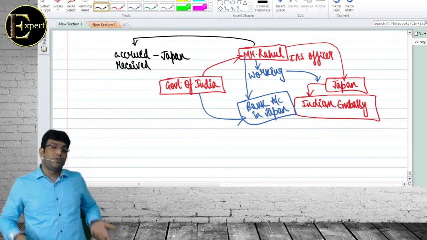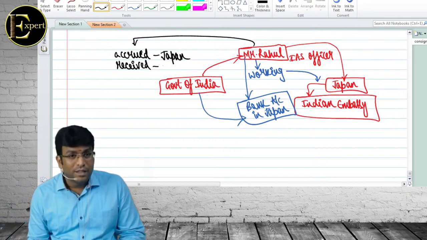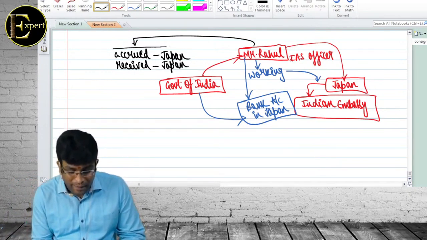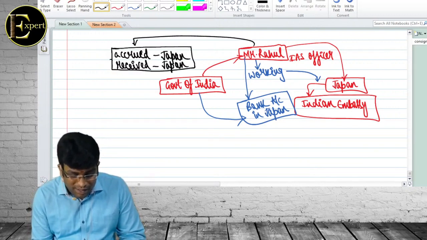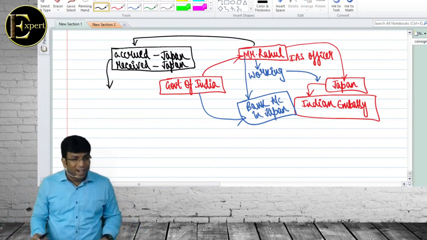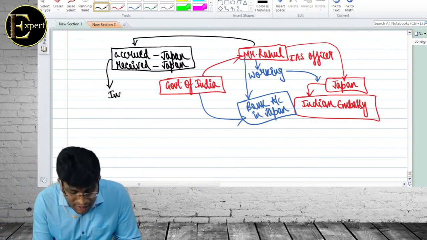अरे जब जापान में काम करे तो जापान में accrue होगा ना यार? हाँ. Received where? No doubt about it. Received also in Japan. When both are in Japan, accrued outside India, received outside India, what kind of income?